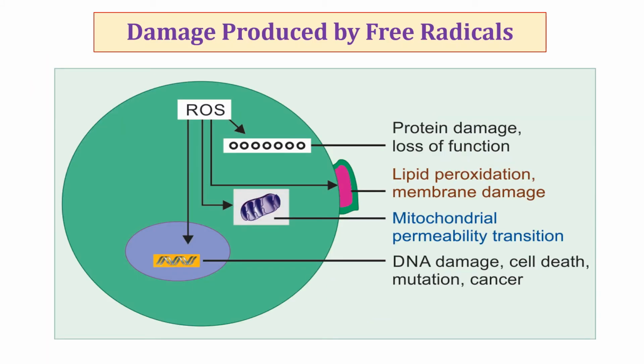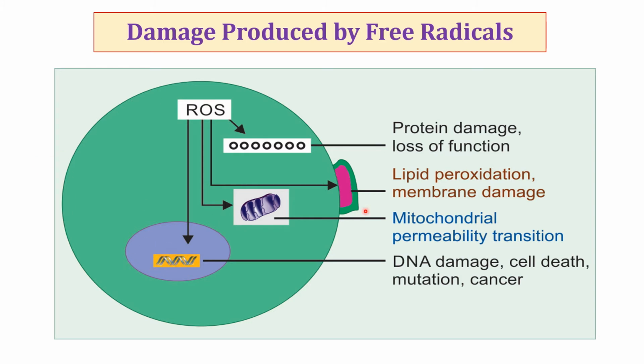Now, damage is produced by free radicals. The impact of oxidative stress on the organism depends on the type of oxidant, on the site and intensity of its production, on the composition and activities of various antioxidants, and on the ability of repair systems. Reactive oxygen species damage almost all major classes of macromolecules in the cell. Free radicals can damage membrane lipids, proteins, and nucleic acid.